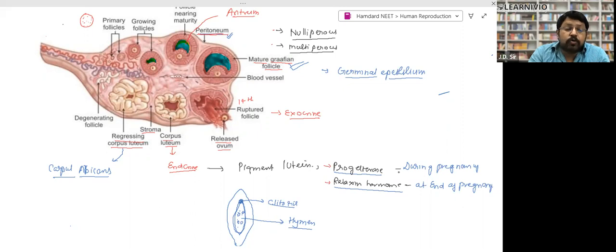If the progesterone hormone is stopped, then abortion will take place. That is called miscarriage. Generally, miscarriage takes place because of a decrease in the level of progesterone. So that's why nowadays doctors keep tracking progesterone, and they give an injection of progesterone if the female is producing a smaller amount. At the end of the 9 months, when the pregnancy is terminating, means parturition, the birth of the child, will take place. At that time, this corpus luteum will produce the relaxin hormone.